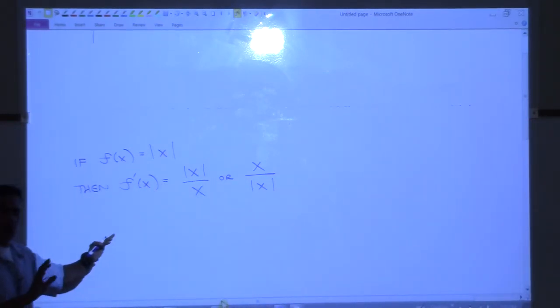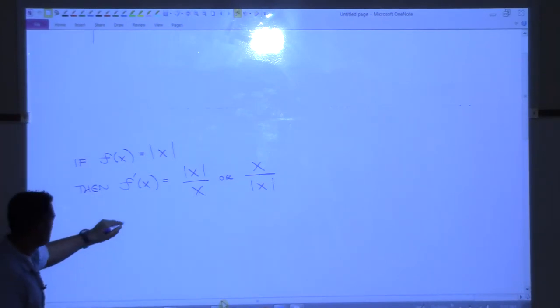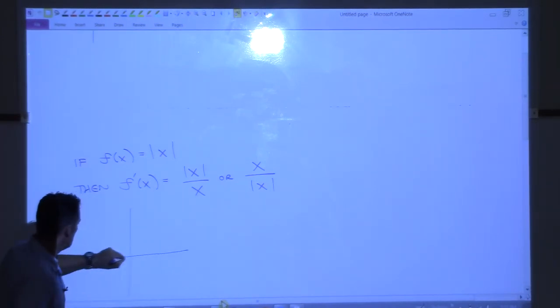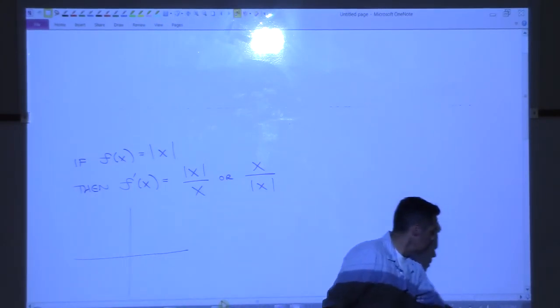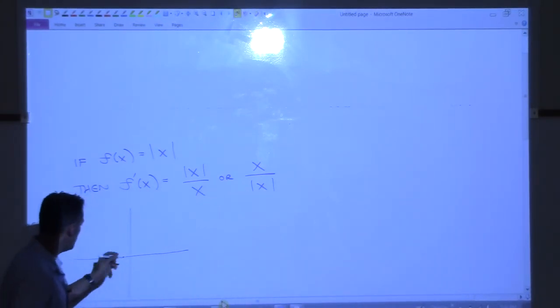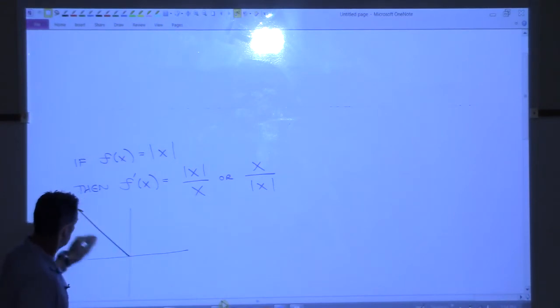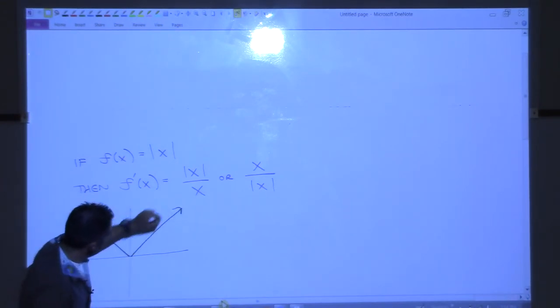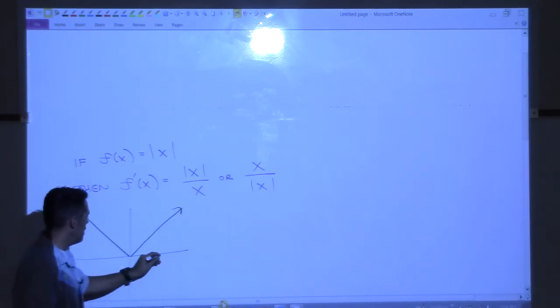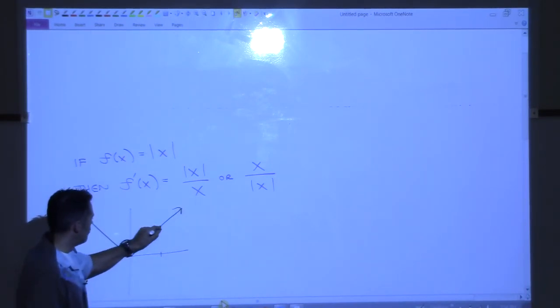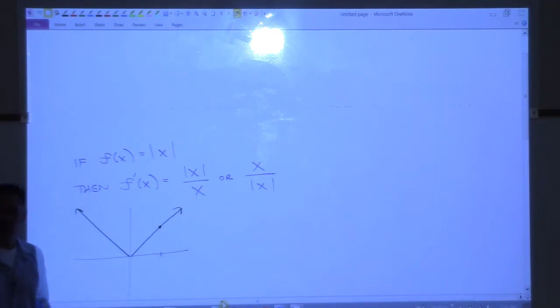I'll show you real quick visually what the motivation is behind this answer. The absolute value function looks like a V. If you're anywhere to the right of 0 and I go to any point here, what's the slope of the tangent line going to be?